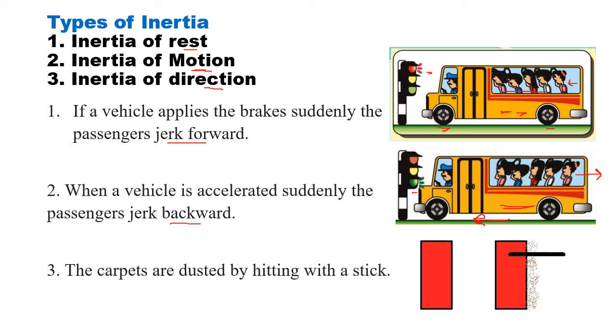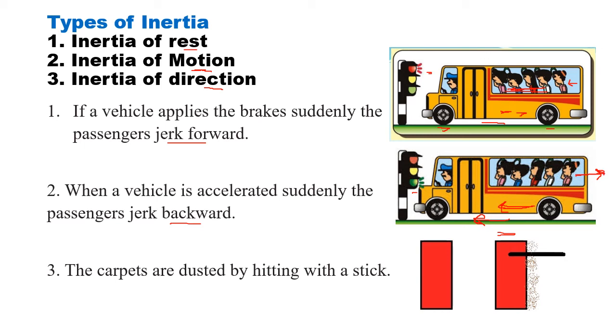Here the body was in motion, the bus was in motion, the bodies were in motion. The bus came to a halt, but the bodies tried to remain in motion, jerking forward. Here the bus was at rest, the bodies were at rest. Suddenly the bus went forward, then the bodies tried to remain at rest, so the head jerked backwards.